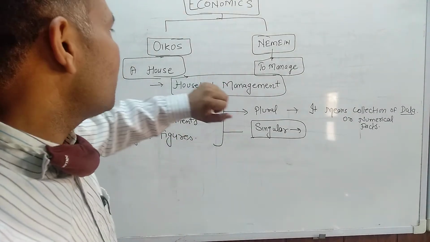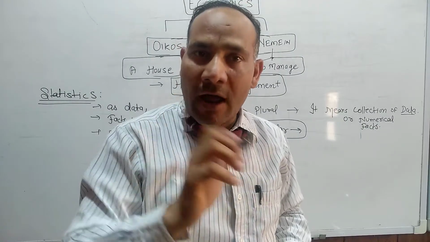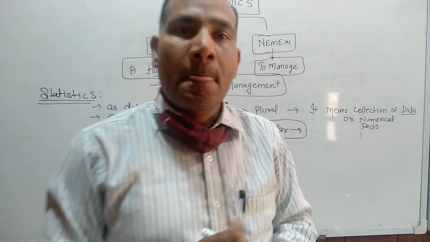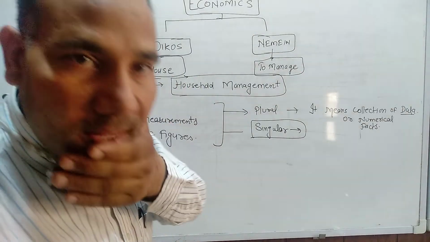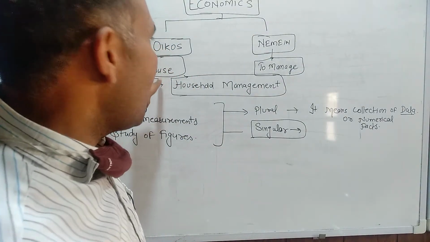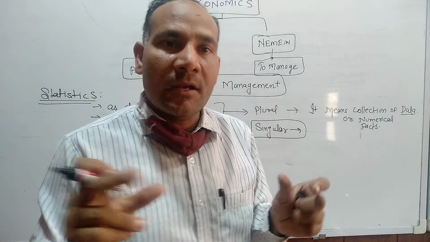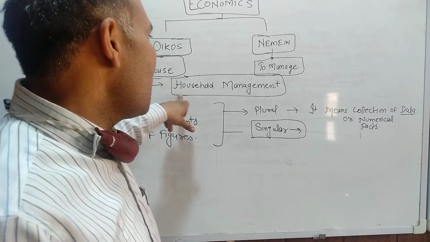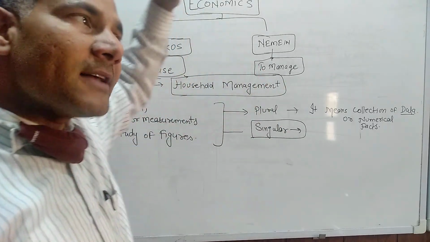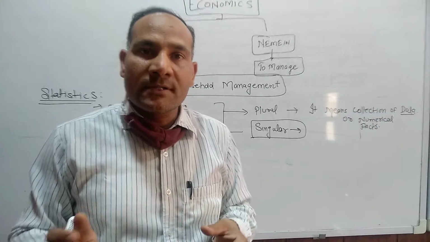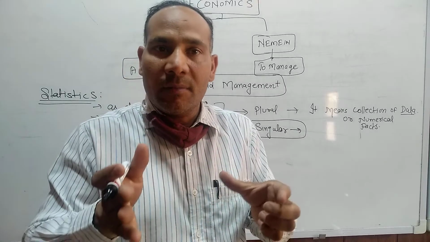Again, see that the term economics is taken from the Latin words, one is oikos and one is nimi. Oikos means house and nimi means to manage. The meaning of economics is household management. In the past, economics was used in 1776 by Adam Smith at a limited level.